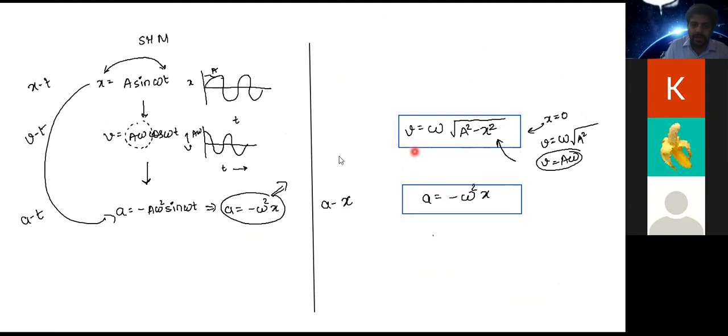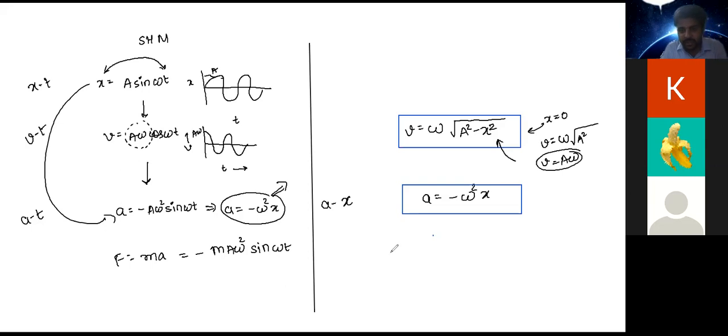Yes, sir. Right. So similarly, the way you had a relationship between a and t, you can also write f is equal to ma. So you can write f is equal to minus m A omega square sine omega t, correct?